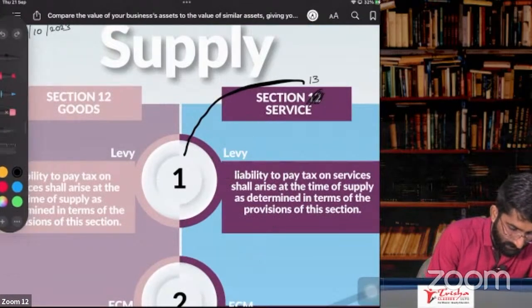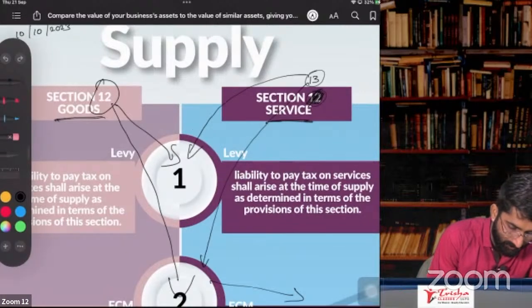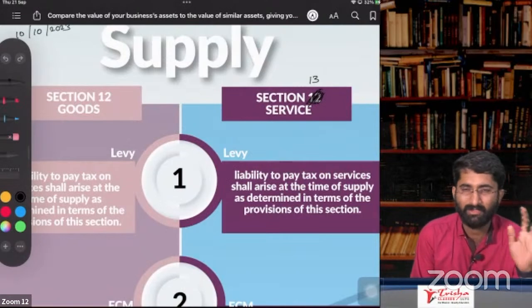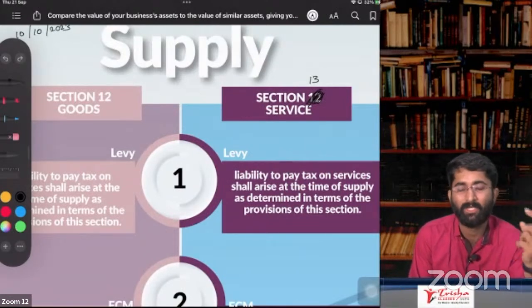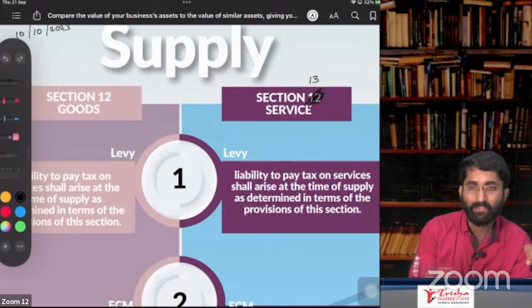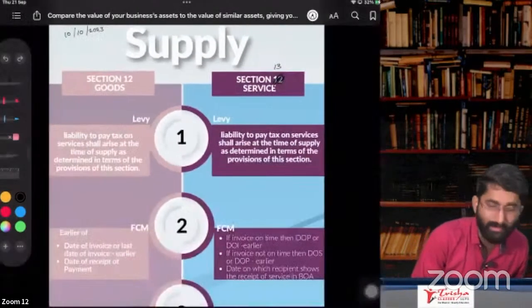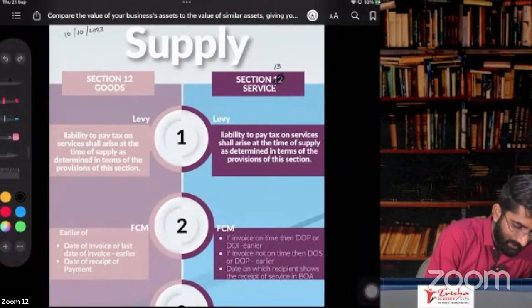First, we will discuss section number 12. Complete section number 12. And you know that section number 12 and section number 13 are almost similar. Only in case of section 12.2, 12.3, 13.2, 13.3, only these two things are different. So what is there in section number, we will discuss.